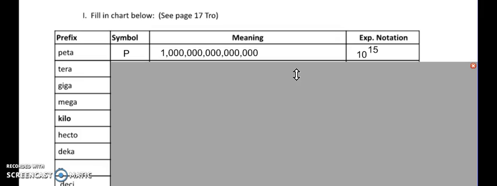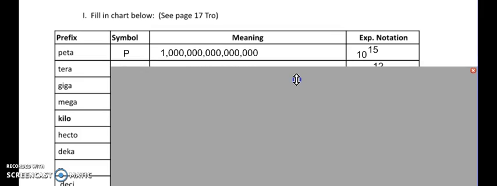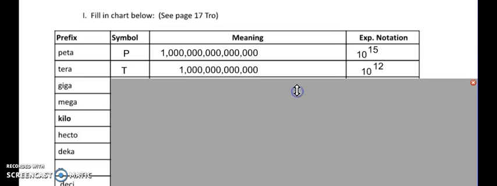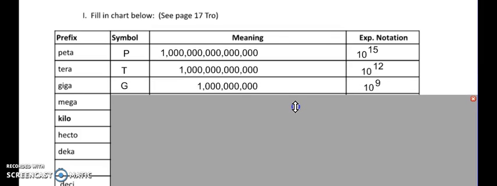15th. A terabyte, you ought to know what a terabyte is. Tera would be a capital T, and there are 12 zeros following the one. So once again, that's a million, billion, that's a trillion, 10 to the 12th. So I bet you can figure out what giga means. Giga is your capital G, and that would be 1 billion.